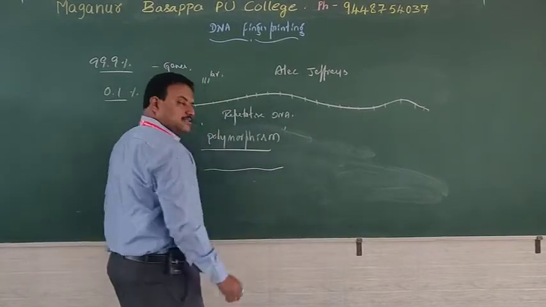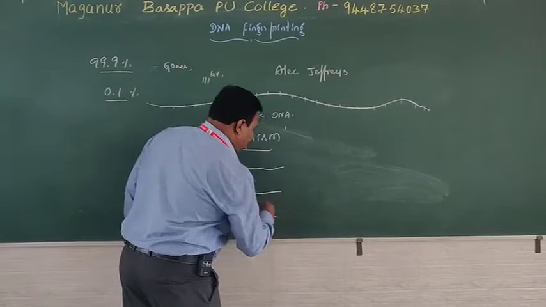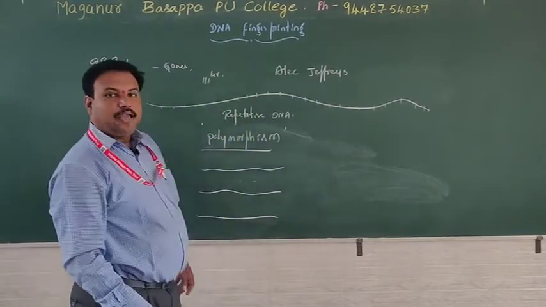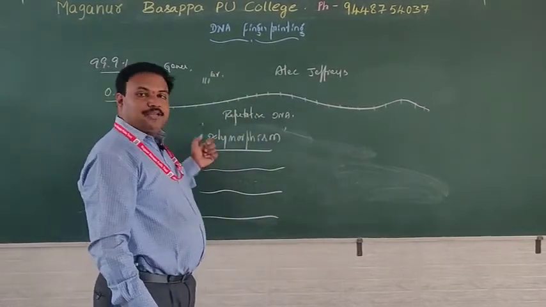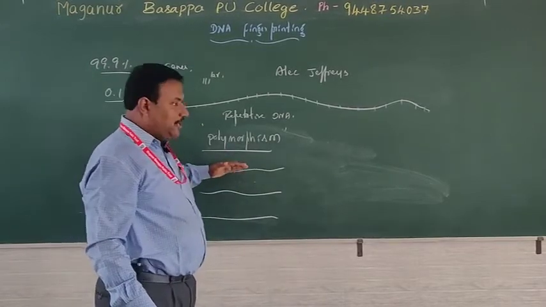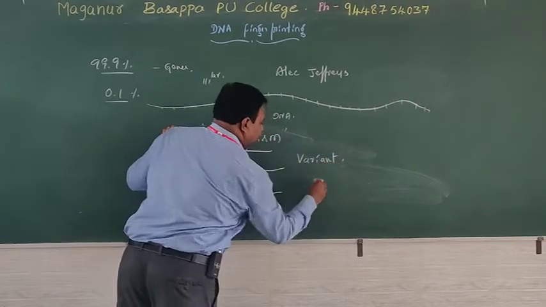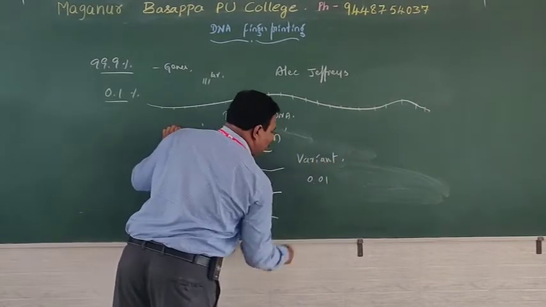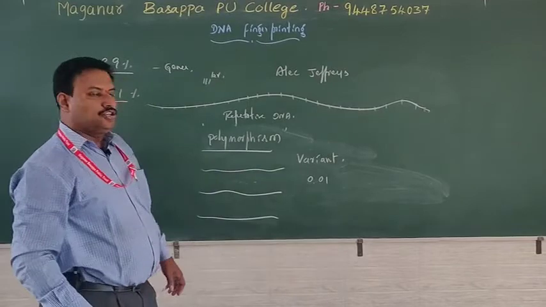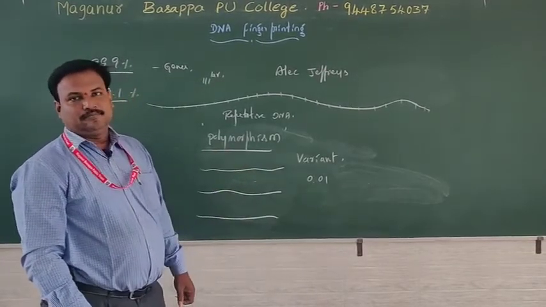DNA segments show a high rate of mutations. Because of mutations, these segments show high variation, that means more than 0.01 frequency in a human population.